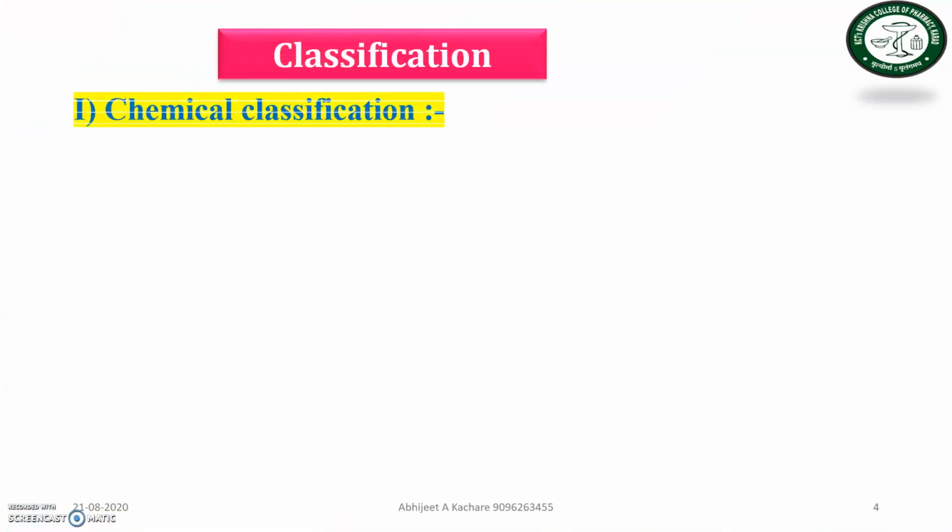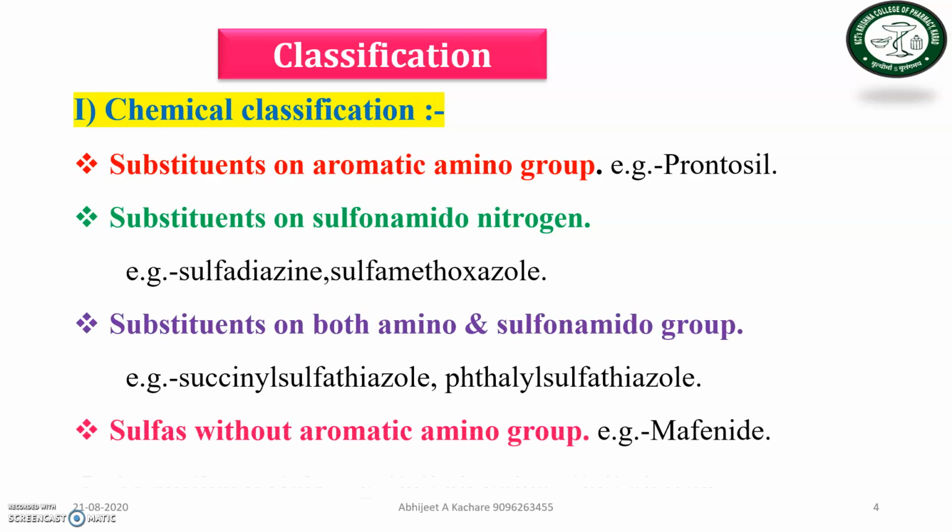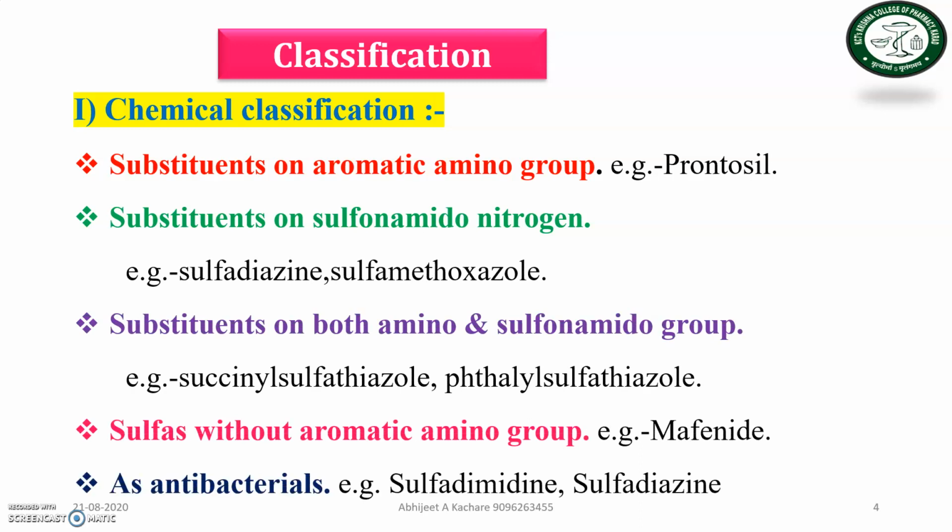Then, what is the classification of sulfonamides? According to chemical nature, sulfonamides are divided into three important classifications. Number one is chemical classification according to substituents of these groups, with four to six important subpoints, according to the substituents present at the N1 or N4 position.